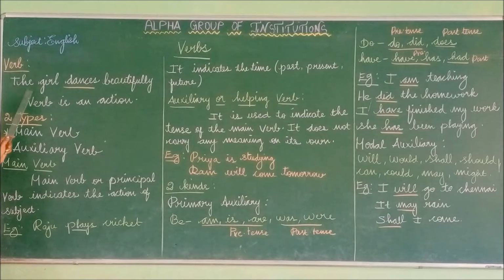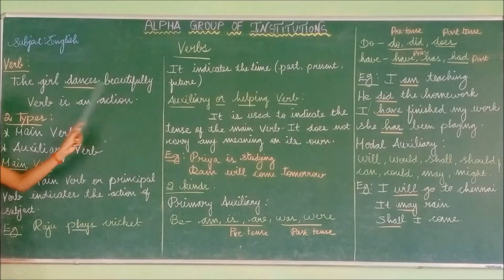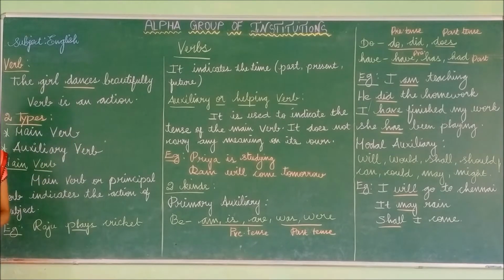For example, the girl dances beautifully. What is the subject in the sentence? Very good. The subject is the girl. What is the subject doing? The subject is doing some action. So what is the action? Yes, the action is dance. The girl is dancing. So this action is known as the verb. Have you understood what is meant by verb? Verb is nothing but denoting the action that the subject has been doing.